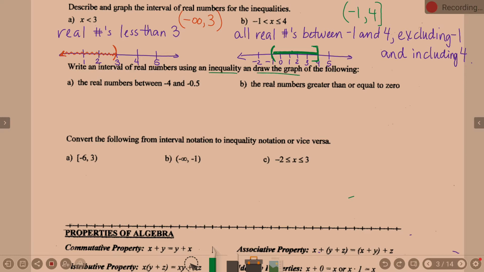Okay, so inequality and graph is officially what we need to be doing. As I said, I'll throw in interval notation just for practice. The real numbers between -4 and -0.5. Excuse me, -5/10 if I want to be official. So what's that look like either as an inequality or as a graph?